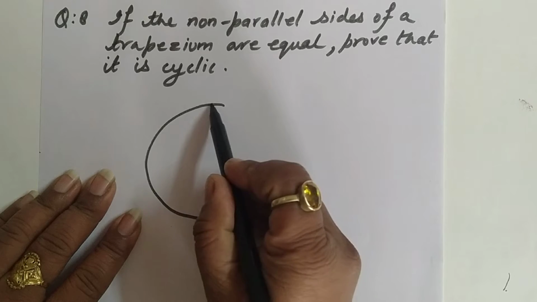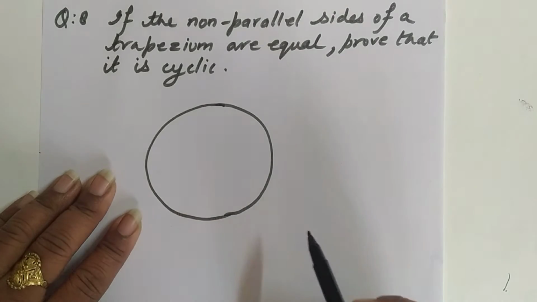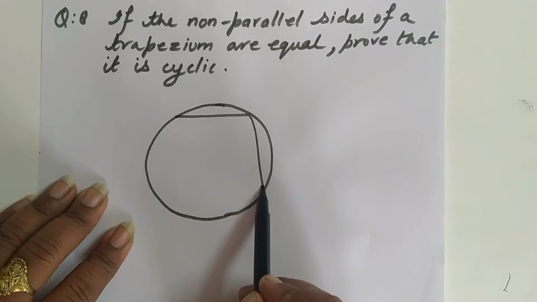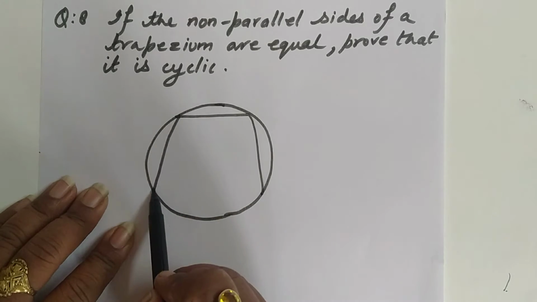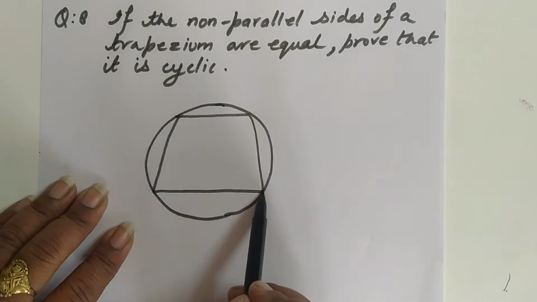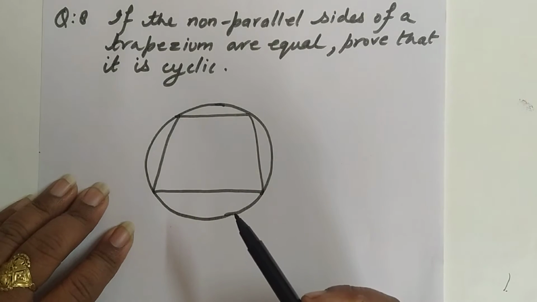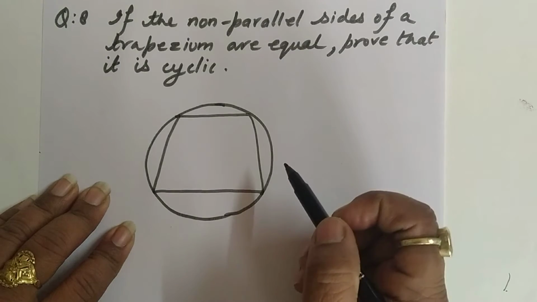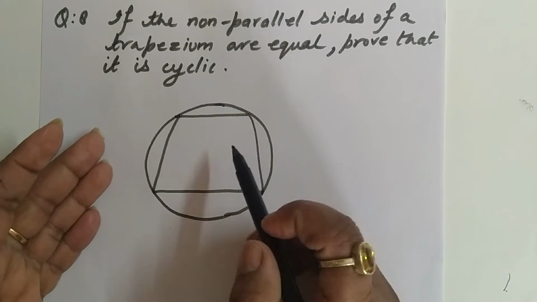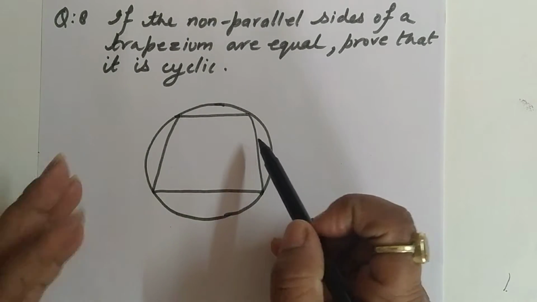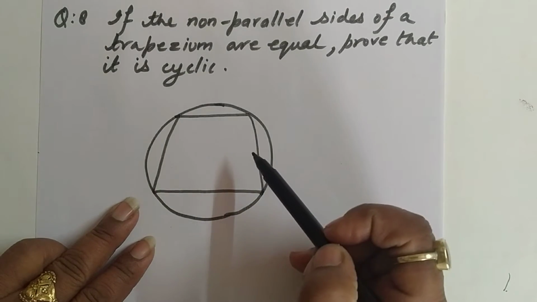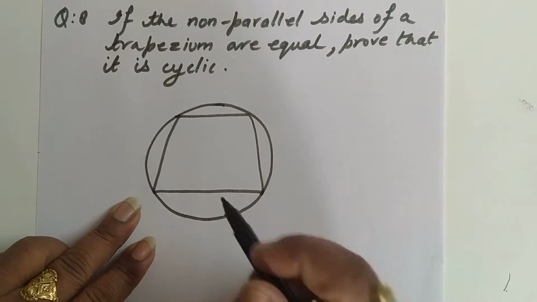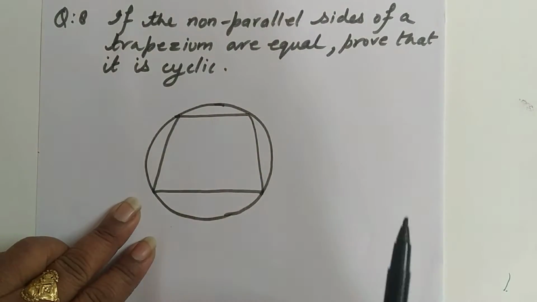Suppose this is a circle, and this is a trapezium inside the circle having vertices on the boundary of the circle. Now, first of all, we can't say at this moment that these vertices are on the circle. Actually we need to prove this only. Yes, but we will draw the figure according to what we need to prove.